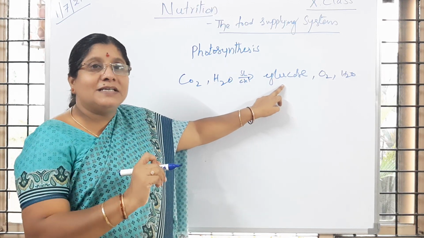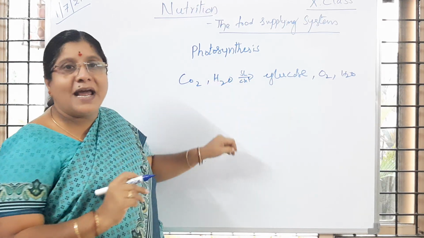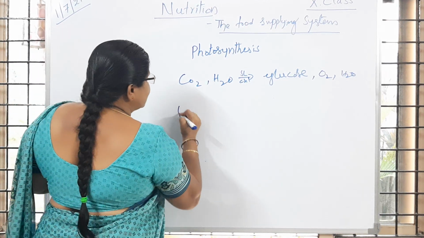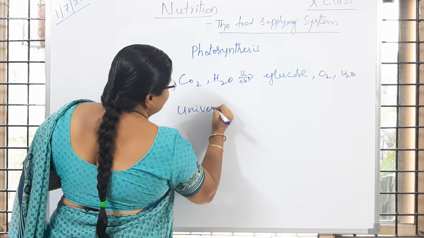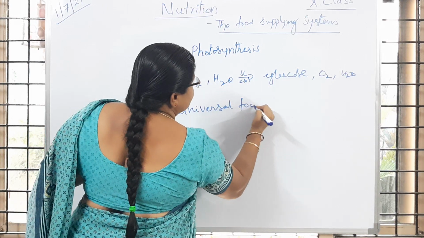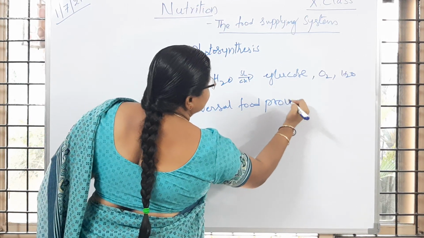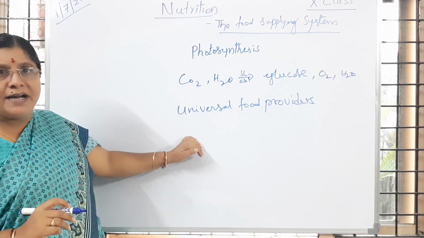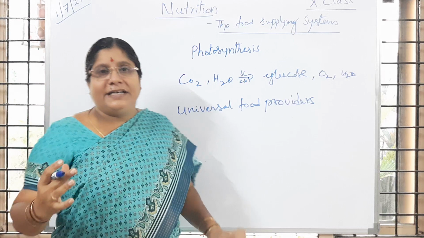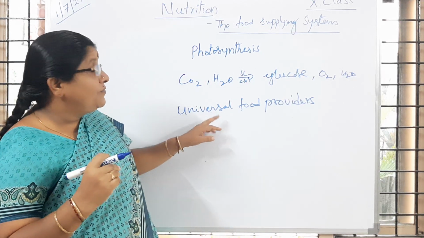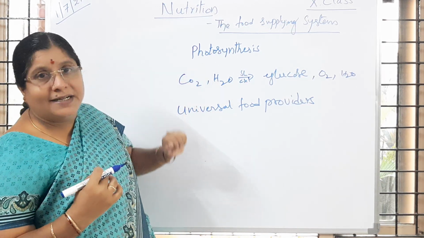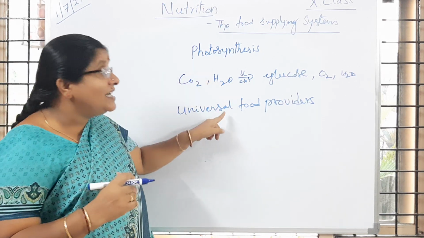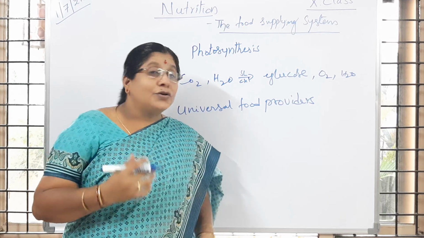The process happens in plants, and so the plants are considered universal food providers. Why are plants called universal food providers? For the entire planet Earth, the food is prepared by the plants. Which process? Photosynthesis.